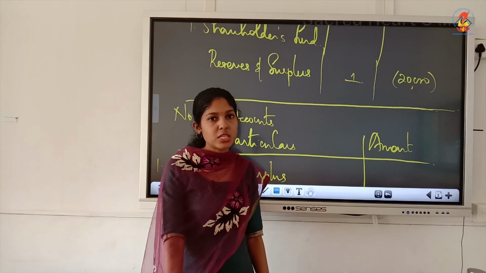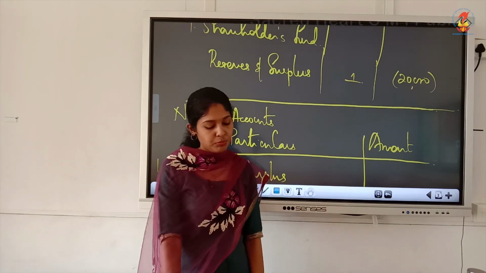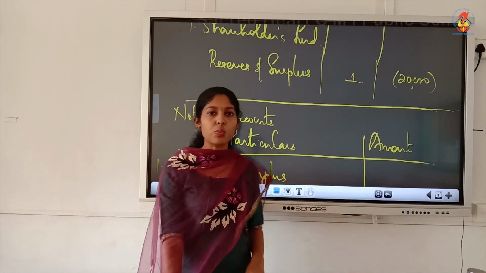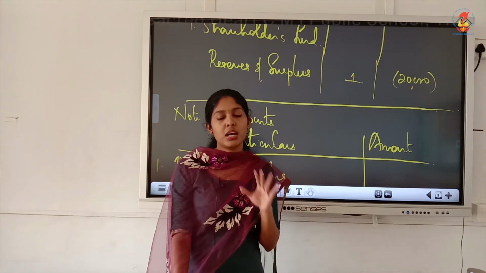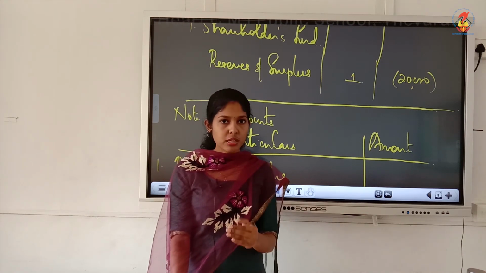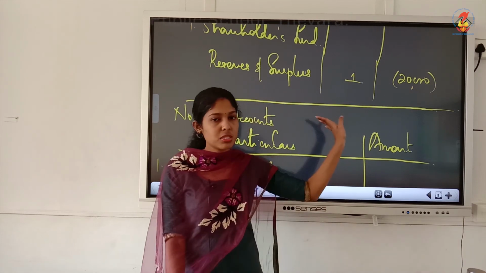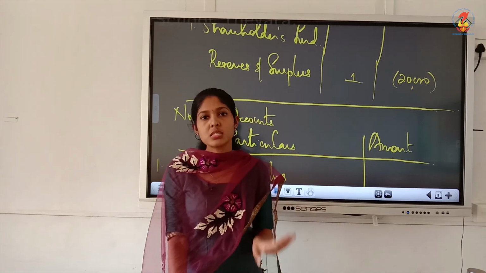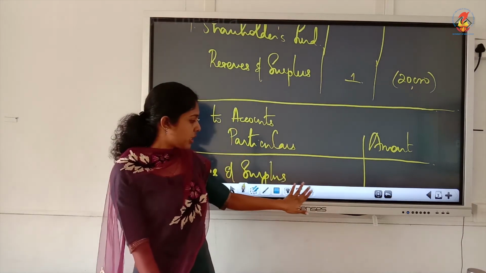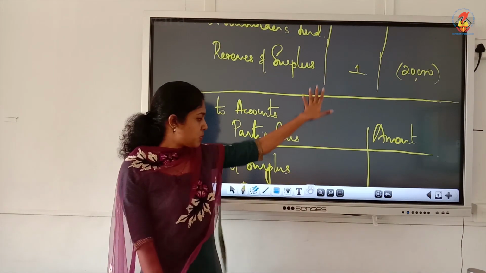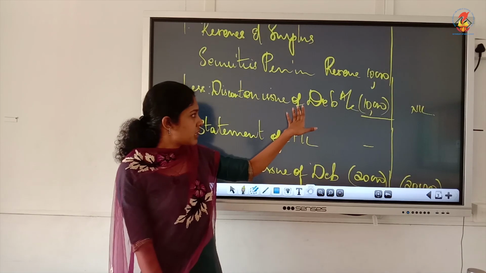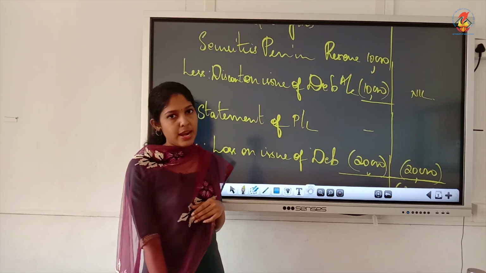So now it will be shown as a negative figure. Okay, so this is how we have to write off discount and loss account, and though it is not specifically asked in the question, if you have debited loss or discount, that you must close it, and this is how you have to show in the balance sheet. From SPR and from P&L statement, we will show it as a deduction.